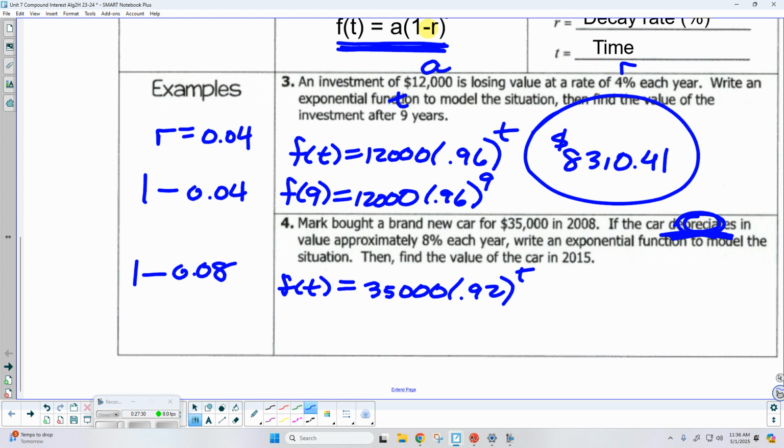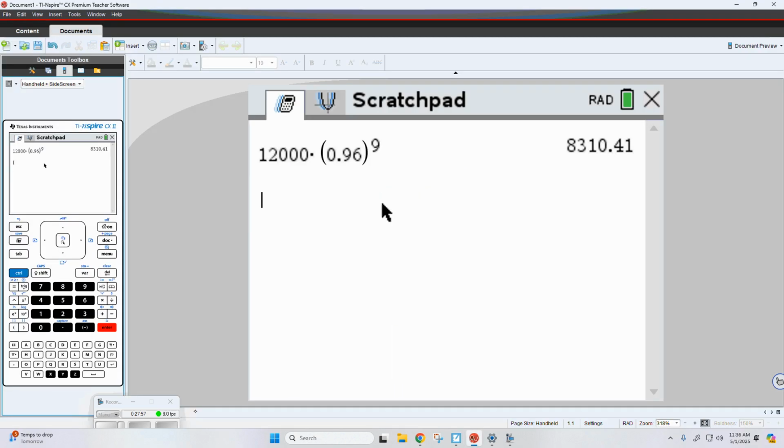So here's the general function that would give me the value over the life of the car. So what are the number of years we're looking at? The car was bought in 08, and we're looking for its value in 2015. So we have to take the difference. So this would be F of 7 is equal to 35,000 times 0.92 to the power of 7. And then it's just a matter of plugging it into a calculator.